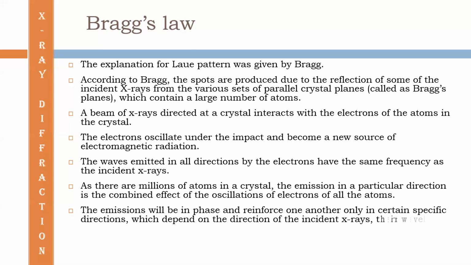The emission will be in phase and reinforce one another only in certain specific directions, which depend on the direction of the incident X-rays, their wavelength, as well as the spacing between the atoms in the crystal.